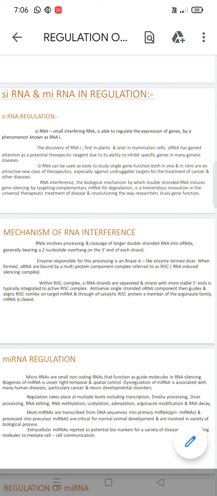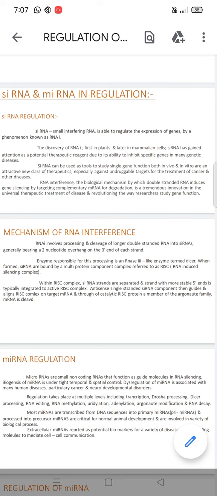RNA interference is the biological mechanism by which double-stranded RNA induces gene silencing by targeting a complementary mRNA for degradation. It is a tremendous innovation in universal therapeutic treatment of disease and is also revolutionizing the way researchers study gene function.